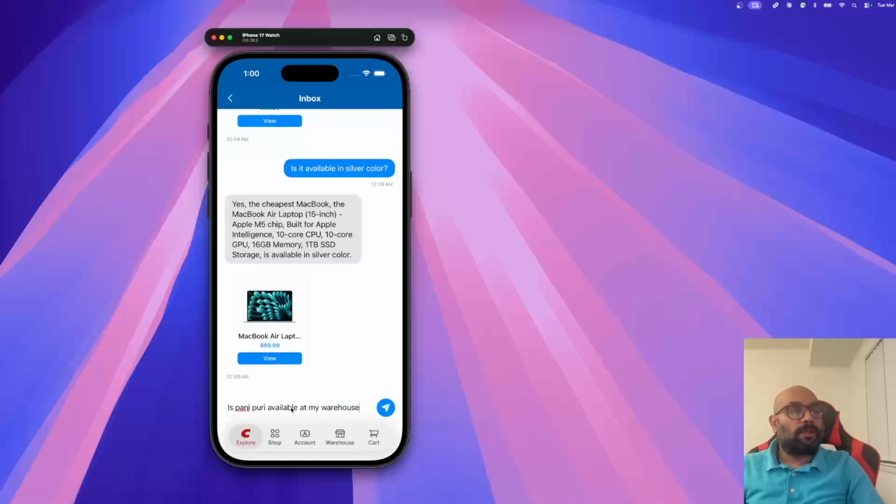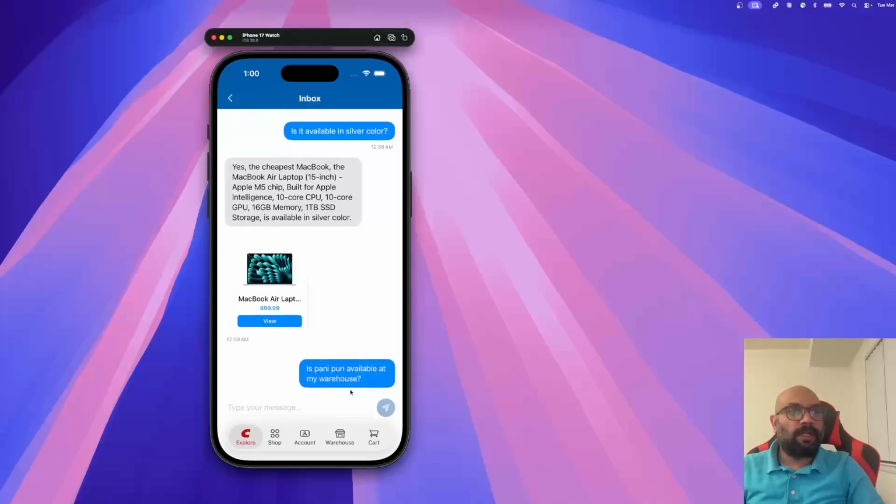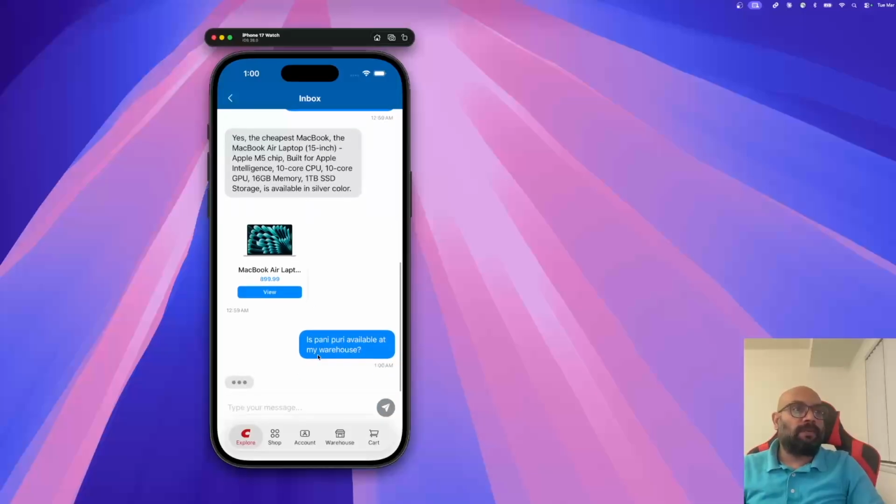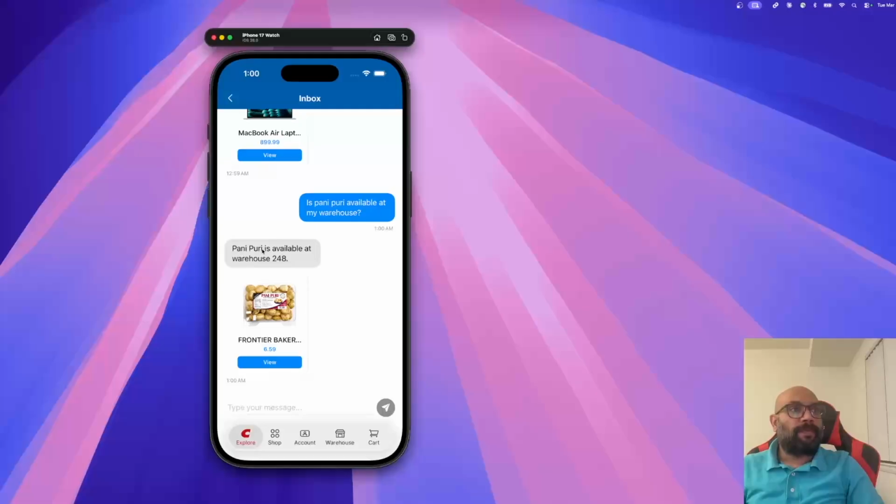When you install the Costco app, you have to select the warehouse. So this app knows my warehouse, and it will hit that API and get the result whether it is available or not. Yeah, so pani puri is available at warehouse 248.